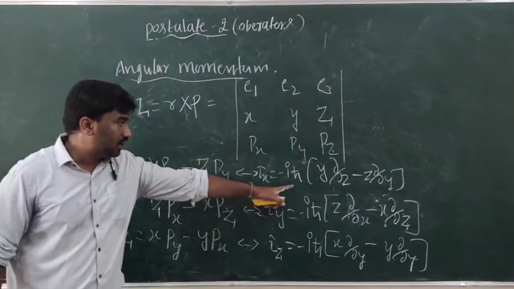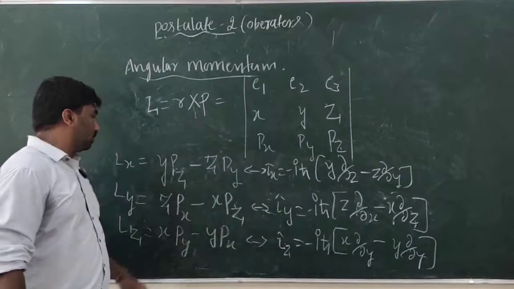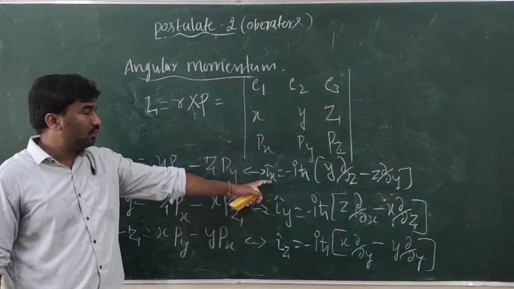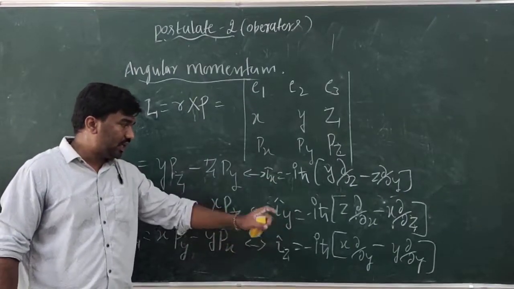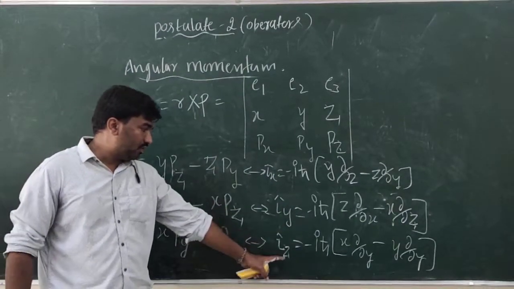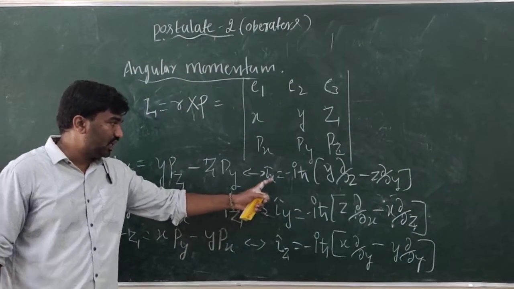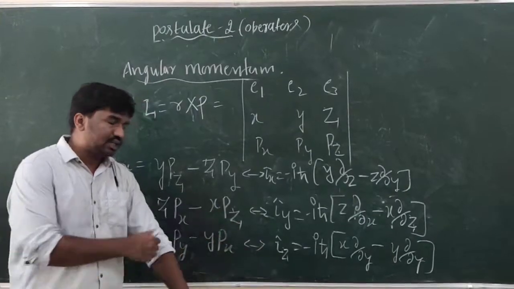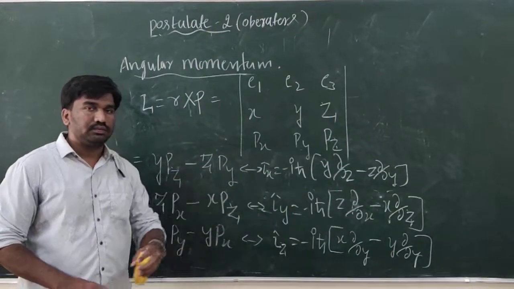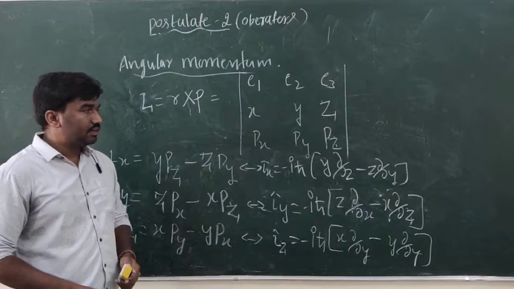So this is the angular momentum operator along the x-axis, and the angular momentum operators for y and for z. That means, if you want to calculate the angular momentum along the x-axis, y-axis, or z-axis, you have to use these angular momentum operators.